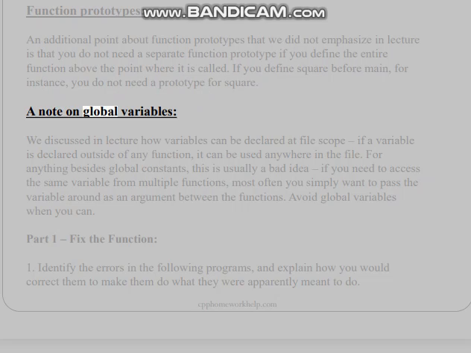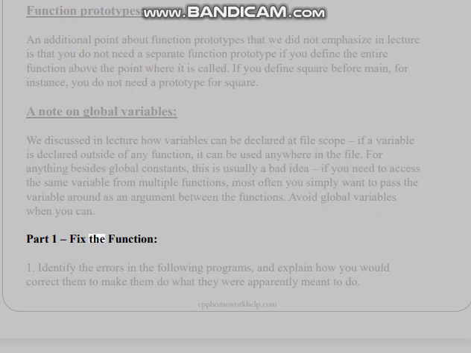A note on global variables. We discussed in lecture how variables can be declared at file scope. If a variable is declared outside of any function, it can be used anywhere in the file. For anything besides global constants, this is usually a bad idea. If you need to access the same variable from multiple functions, most often you simply want to pass the variable around as an argument between the functions. Avoid global variables when you can.